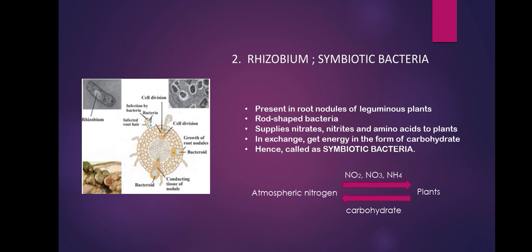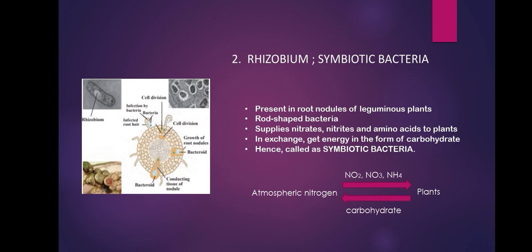In this way they convert all these nitrogen compounds, which are directly used by the plants for their production, for their source of energy. In this way the protein content of the plants and the nitrogen content of the soil increases, because nitrogen is one of the most important constituents of the soil. In this way the soil becomes fertile.